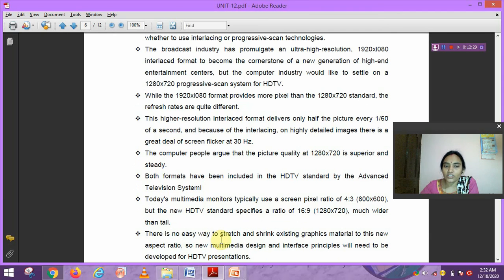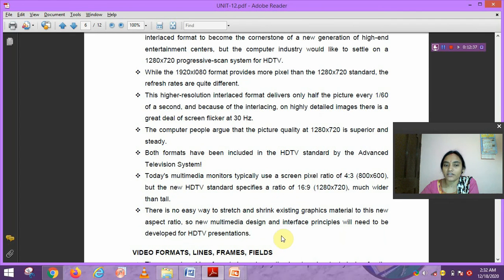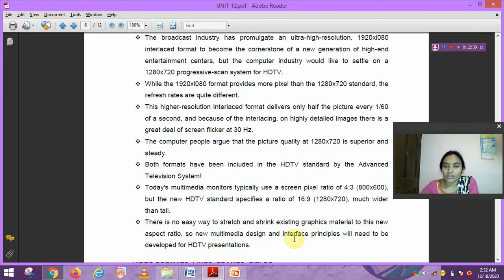There is no easy way to stretch and shrink existing graphics material to this new aspect ratio. So new multimedia design and interface principles will need to be developed for HDTV presentation. So here the new technology follows the HDTV presentation.